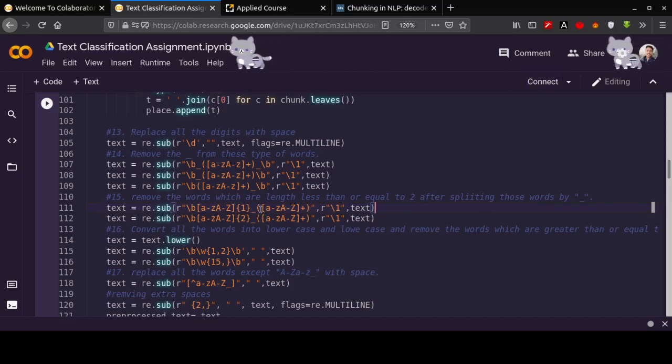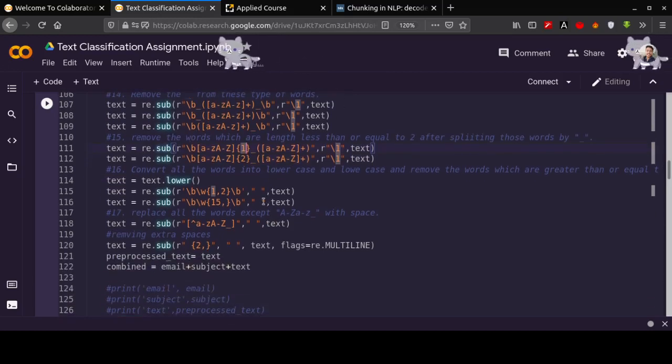After separating those words, we will remove the words whose length is less than 1. In the next one, less than 2. Either its length is 1 or 2, we will remove it.